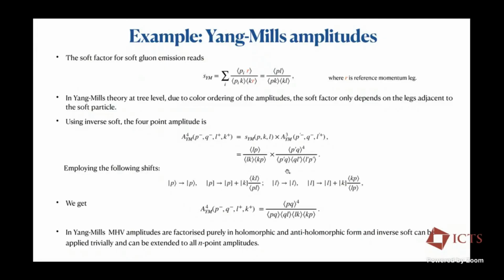I don't have to shift any leg here because of the shifts that I'm working with. So to construct an MHV amplitude for gauge theories, all I have to do is take the lower point amplitude and multiply with the universal soft factor. And in this way, we can construct the MHV amplitude. As we go to NMHV amplitudes and higher NMHV amplitudes, this construction fails for certain classes of amplitudes and is only true in certain classes.